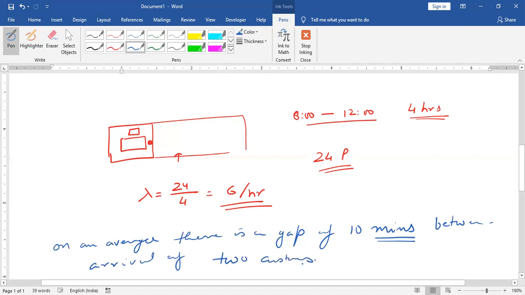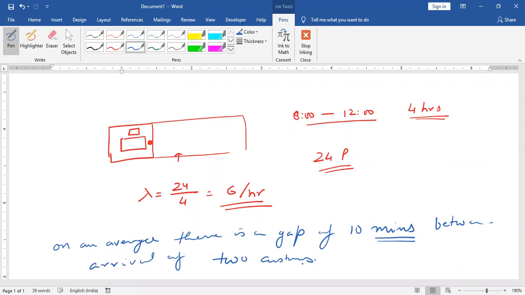That means one customer came, and on an average, after 10 minutes another customer will come. It is not sure that every 10 minutes one customer comes. It might be possible that two customers come one after another, or that nobody comes for the next 30 minutes. But on an average, the gap between two customer arrivals is 10 minutes.